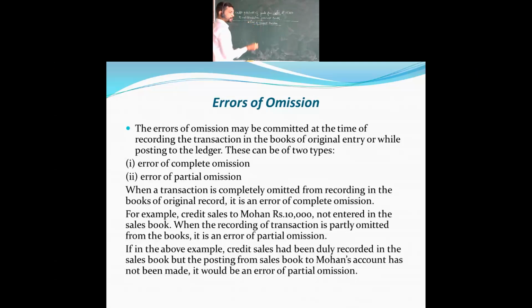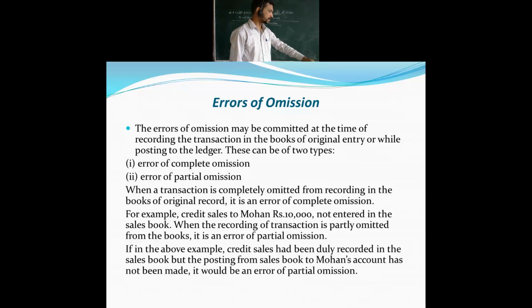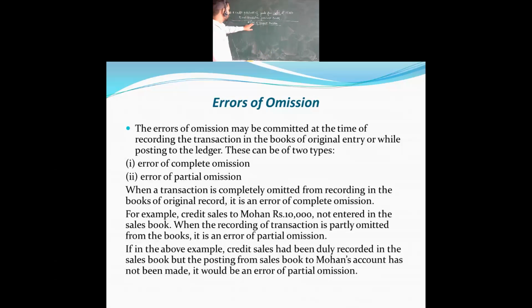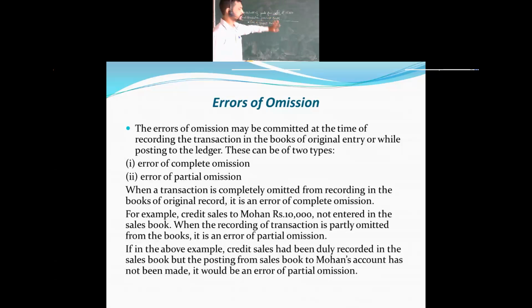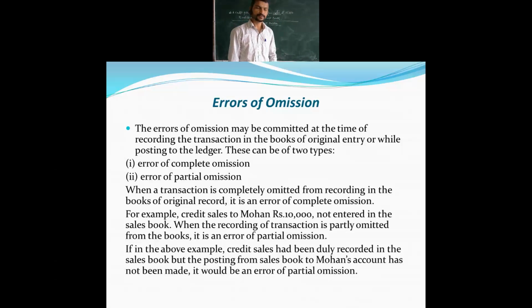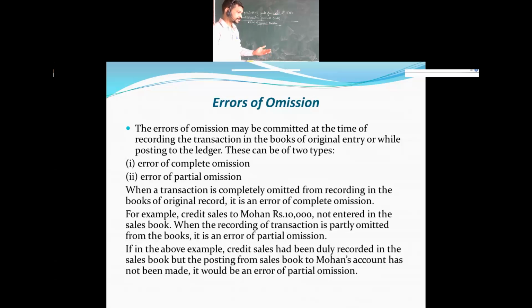Remember the first point, the first error. There are two types of errors of omission. One is called the error of complete omission. In this example you have purchased the goods from Madan, but you have not recorded it in the purchase book. This kind of error we call an error of omission. When a transaction is completely omitted from recording in the books of original record, it is called an error of omission.